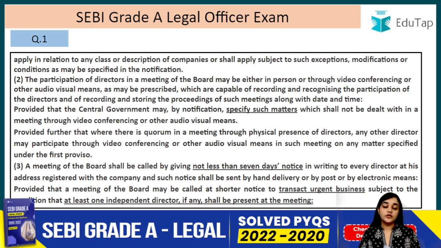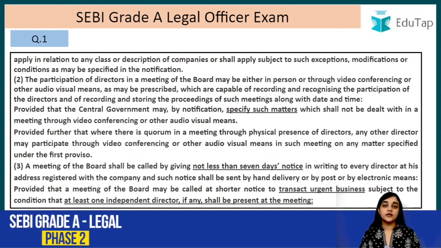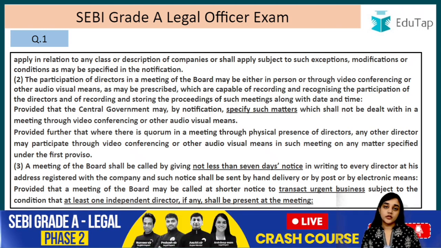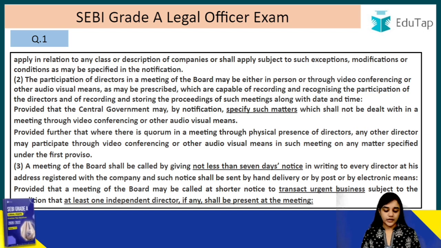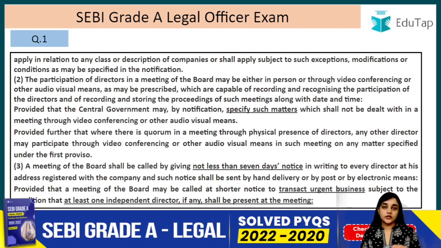So if you want, you can conduct a board meeting related to urgent business by giving a shorter notice, less than 7 days, right? But the condition is that at least one independent director has to attend that meeting. If you have independent directors in your company, at least one of those independent directors has to attend that meeting for which a shorter notice period has been given, right?